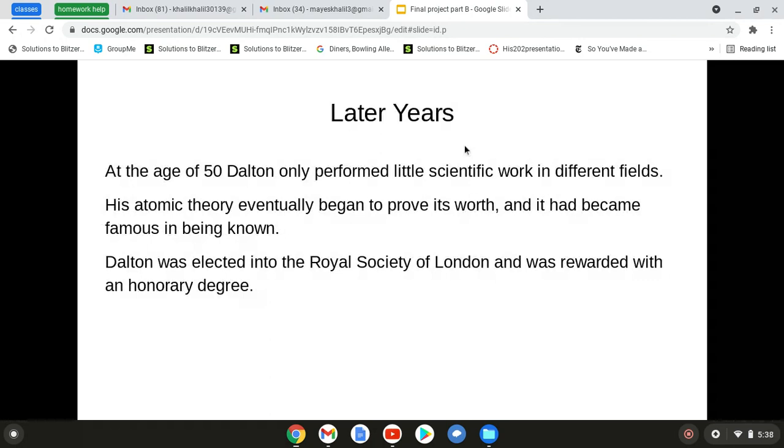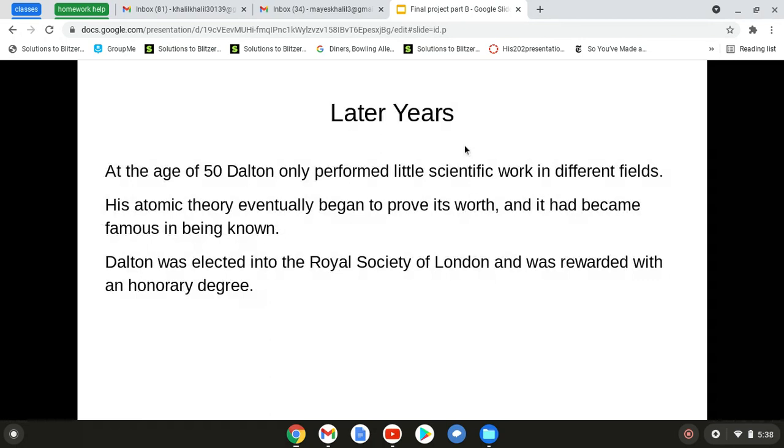In his later years, at around age 50, Dalton only performed little scientific work in different fields. Since he was getting older and had learned more, he wanted to learn more, learning in different fields to help him know the elements perfectly. His atomic theory eventually began to prove his worth, and it became famous and well known.